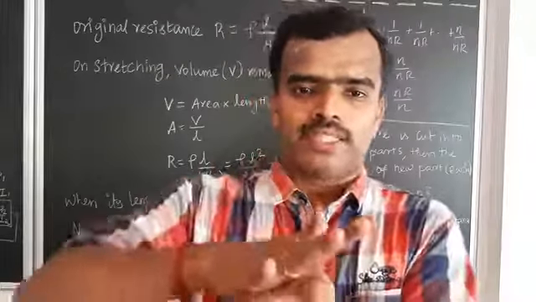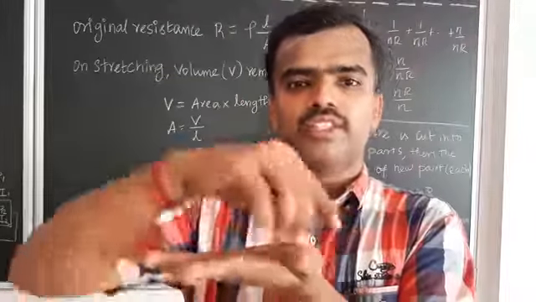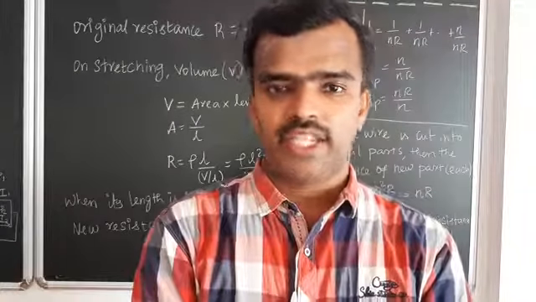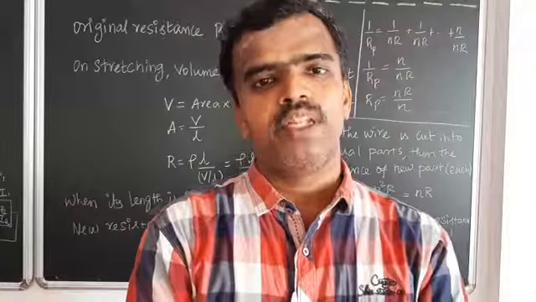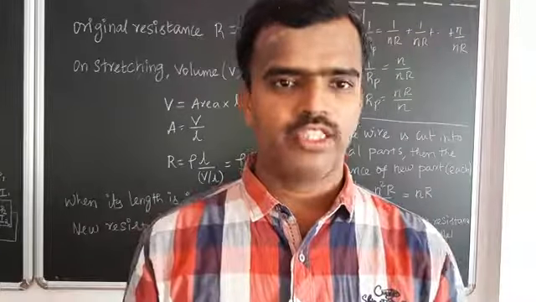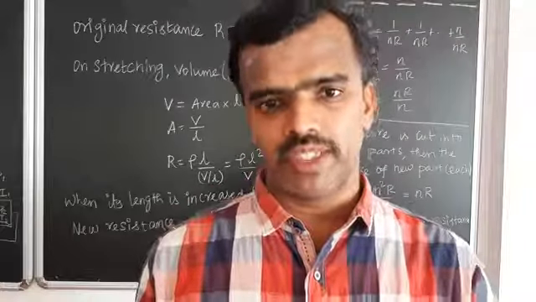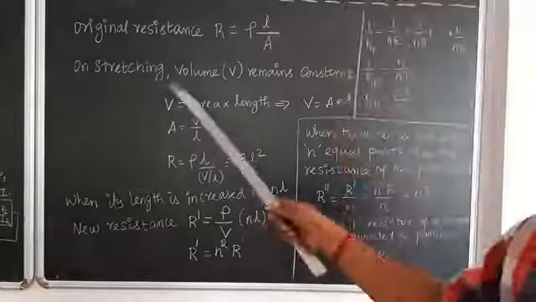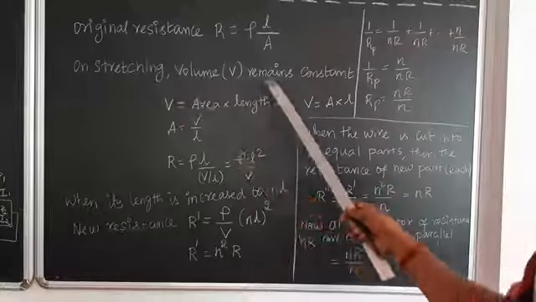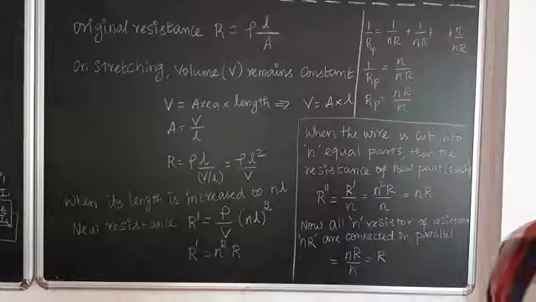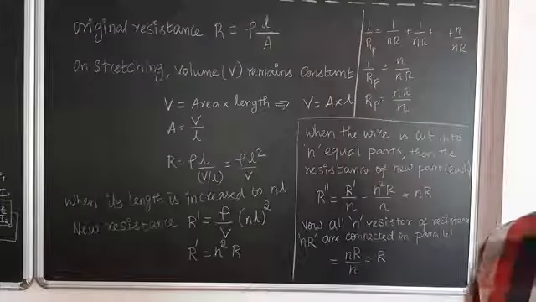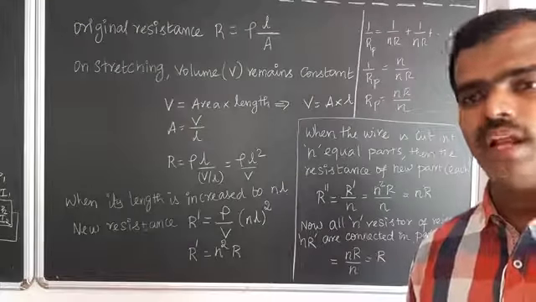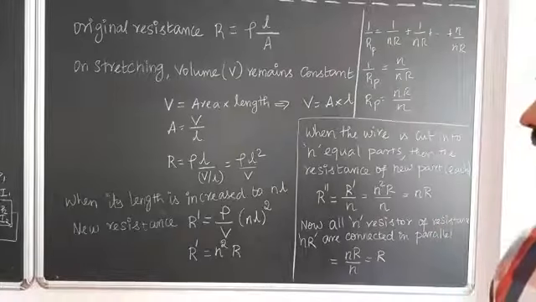Now you press it and make it into a circle shape. It changed the shape, but what about the volume? The volume remains constant. There is no change in the volume when you are changing the dimension. Similarly here also, on stretching, the volume V remains constant. If area decreases, length increases, or otherwise, if length decreases, area increases. That is the concept here.